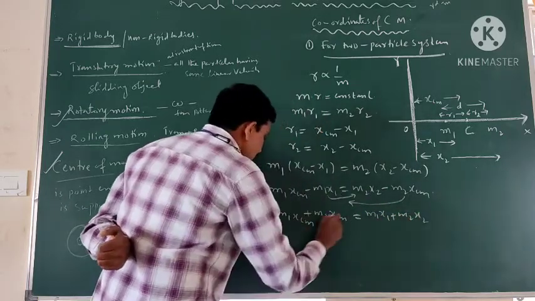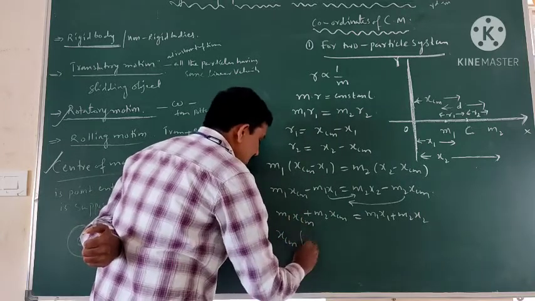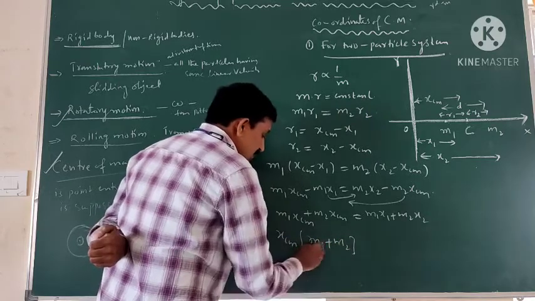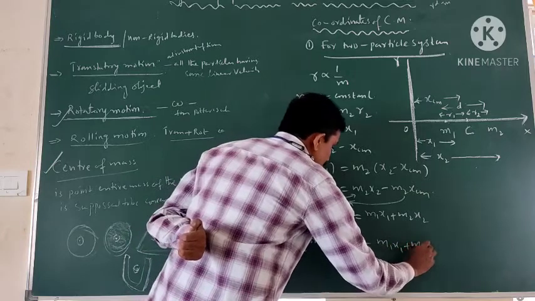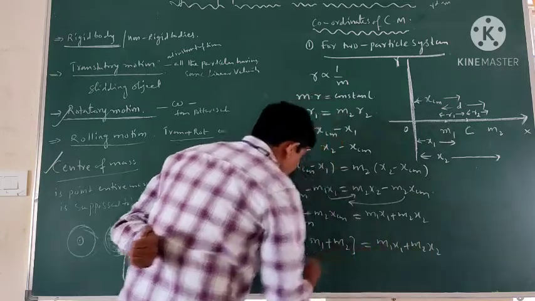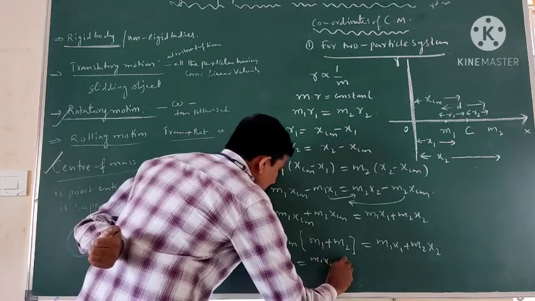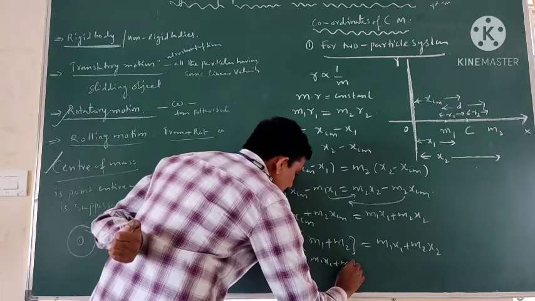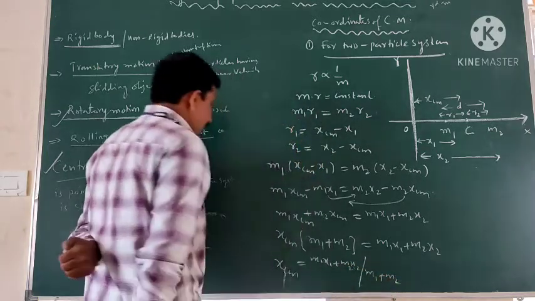Taking xcm common, xcm times m1 plus m2 is equal to m1 x1 plus m2 x2. So the equation may be written as xcm is equal to m1 x1 plus m2 x2 divided by m1 plus m2.